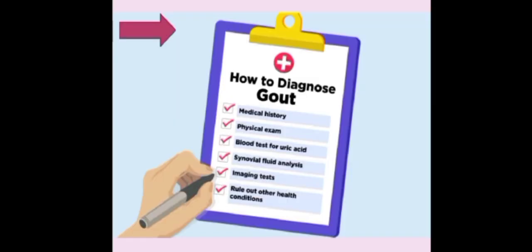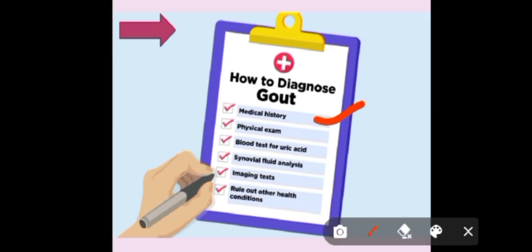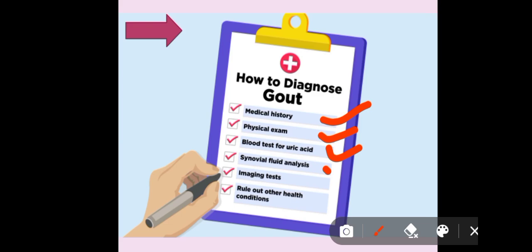How to diagnose gout? The most important step first: we have to take the medical history of the patient. Medical history will determine whether the patient has hyperuricemia, that is, whether uric acid is high or not. Then physical examination of the patient, to see whether the joints and bones are affected or not. Blood test for uric acid determines the uric acid concentration. If the uric acid concentration is high, then the patient is checked to see whether they are suffering from gout or not.